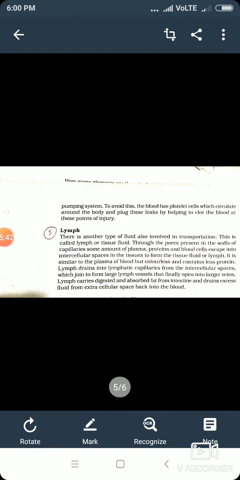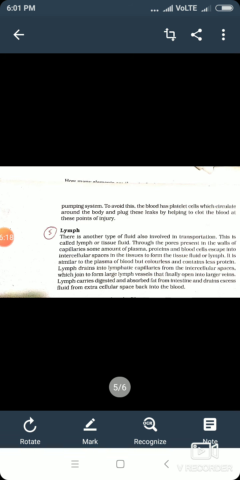Now the next topic is lymph. In the beginning itself, I had told that transportation in human beings has two systems, the blood circulatory system and the lymphatic system. Now, I have already explained the blood circulatory system, its components, their functions, and the different types of blood vessels. Now we'll be talking about the lymphatic system.